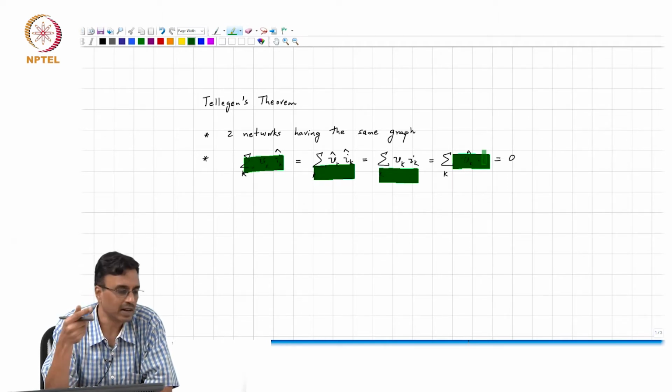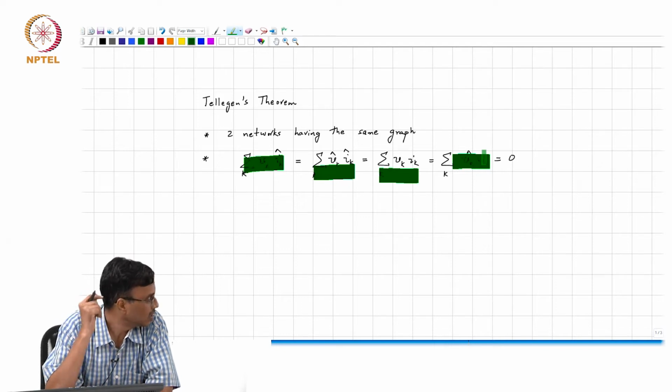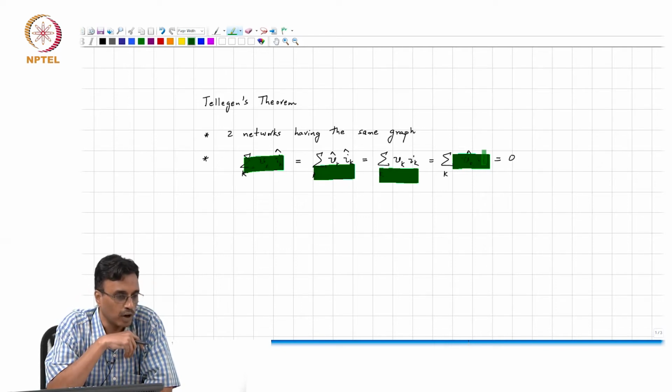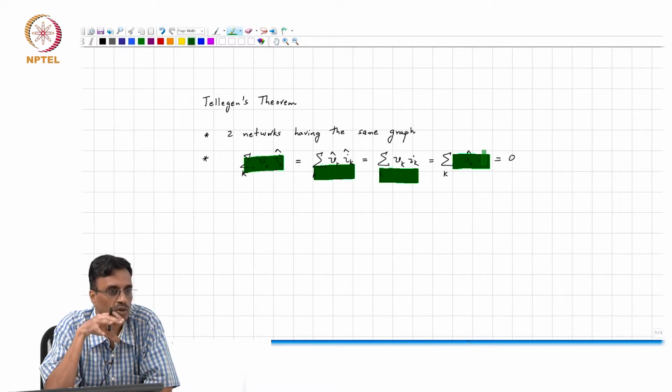All that we did was to put in parallel with every branch of the network a current which flows in the opposite direction with a value Ik hat. And if you now apply power conservation to this network, it's apparent that you basically get the other two identities.